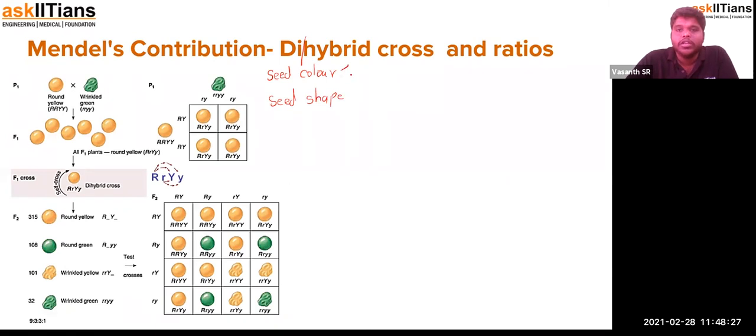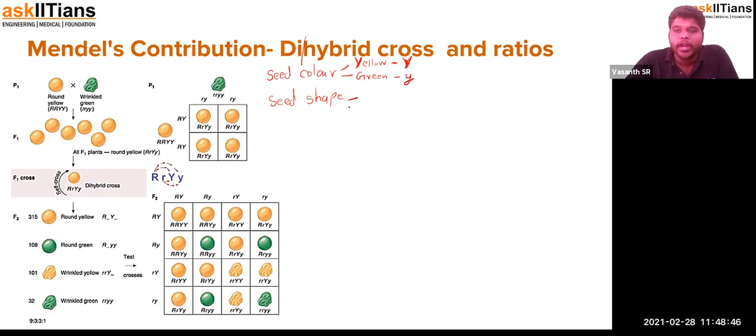Seed color includes yellow and green. Yellow being dominant, we take the capital letter, and green being recessive, we take the small letter.